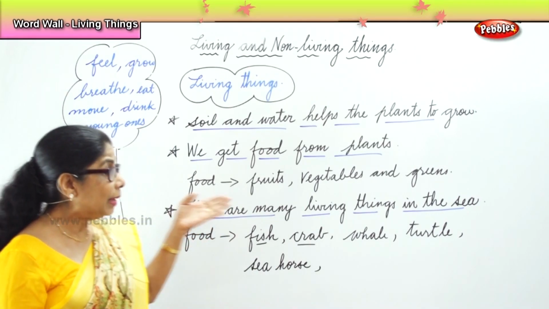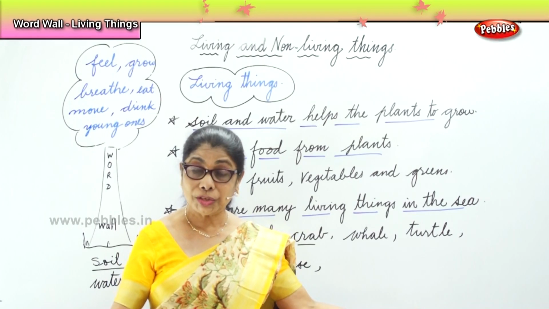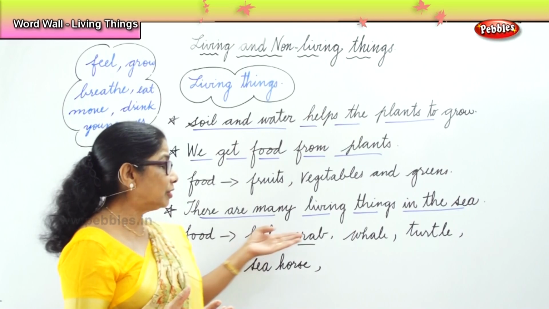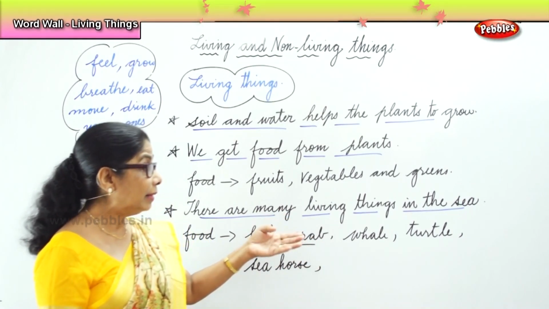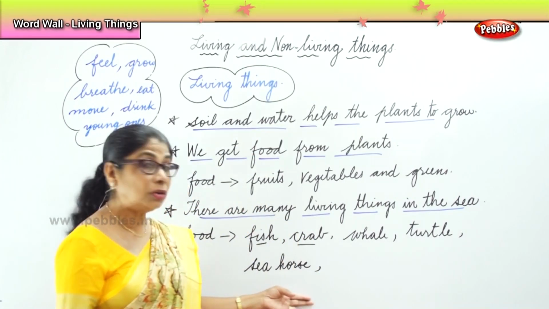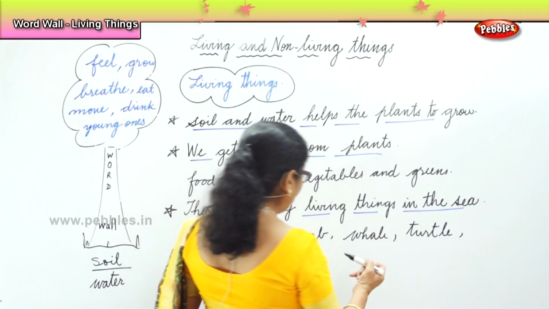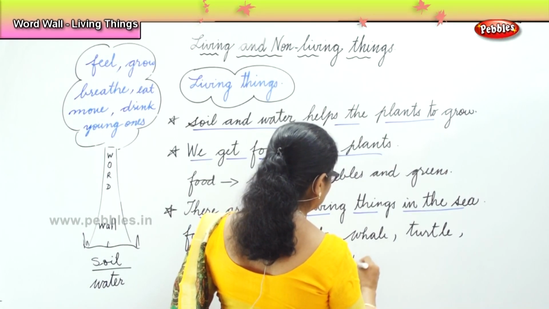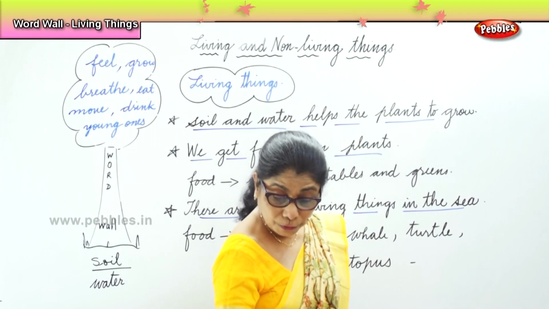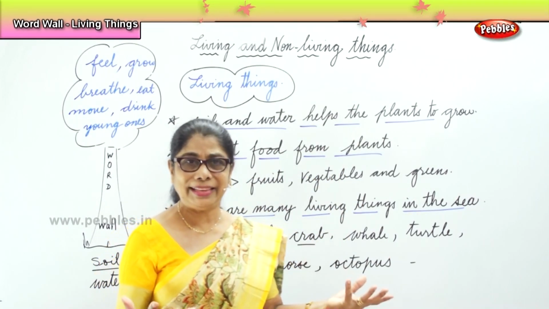Now, there are many living things in the big, wide ocean. Some of them are food for us, like fishes and crabs and prawns. Then there are other huge whales, there are turtles, there are seahorses and octopus and whatnot in the water. And there are many other colorful fishes in the sea. So this is all about living things.